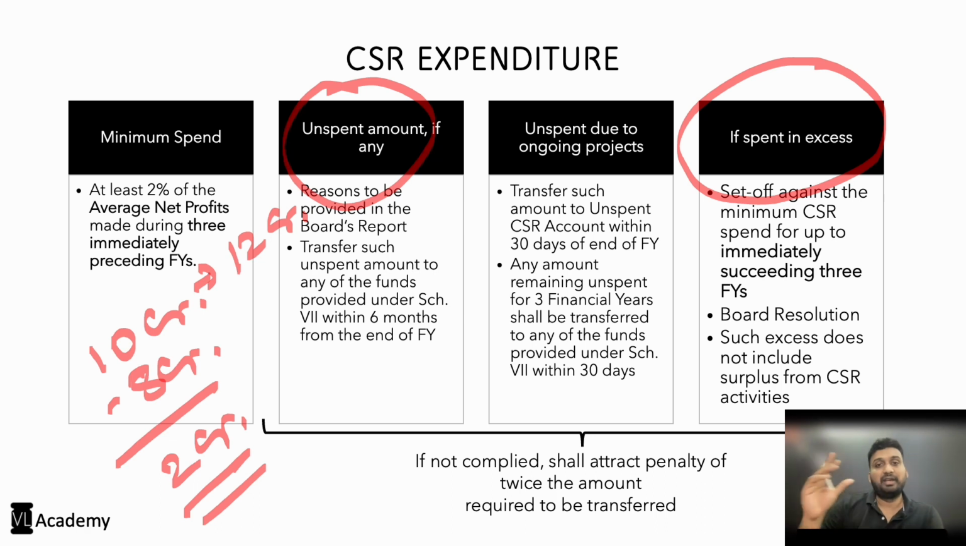That is, let's say, the 2% of average net profits next year turns out to be 8 crores, okay? This 2 crores of additional amount which you have spent can be adjusted in the next year. So 8 crores minus 2 crores, so you can only spend 6 crores in the next financial year because you have already spent an additional 2 crores in this financial year.